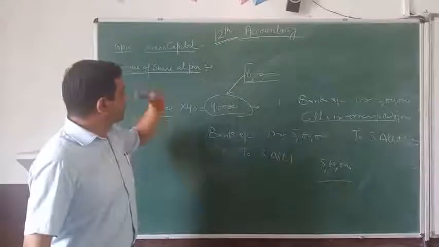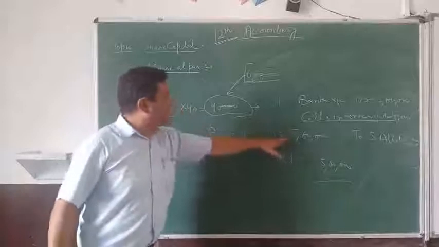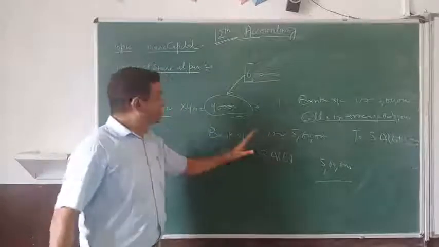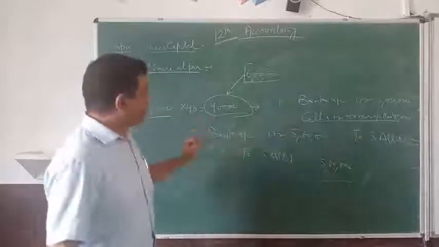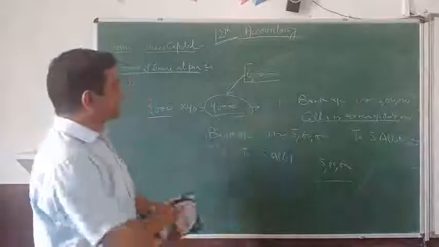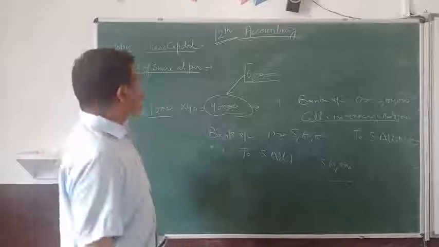The amount you are not receiving because of the calls in arrear, you will simply deduct that from the bank balance, what you have due on the allotment. This is calls in arrear, right? Now in the next videos we will try to understand the different aspects regarding calls in advance and over subscription. Okay.